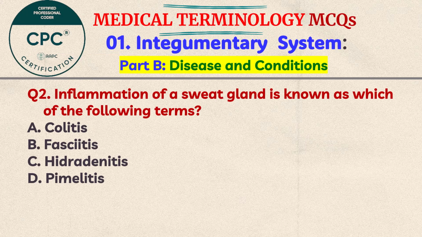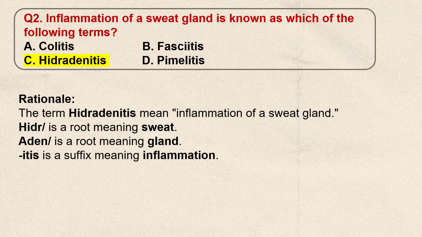Question number 2. Inflammation of a sweat gland is known as which of the following terms? A. Colitis, B. Fasciitis, C. Hidradenitis, D. Pyelitis. Think the answer. The correct answer is C. Hidradenitis. The term hidradenitis means inflammation of the sweat gland.